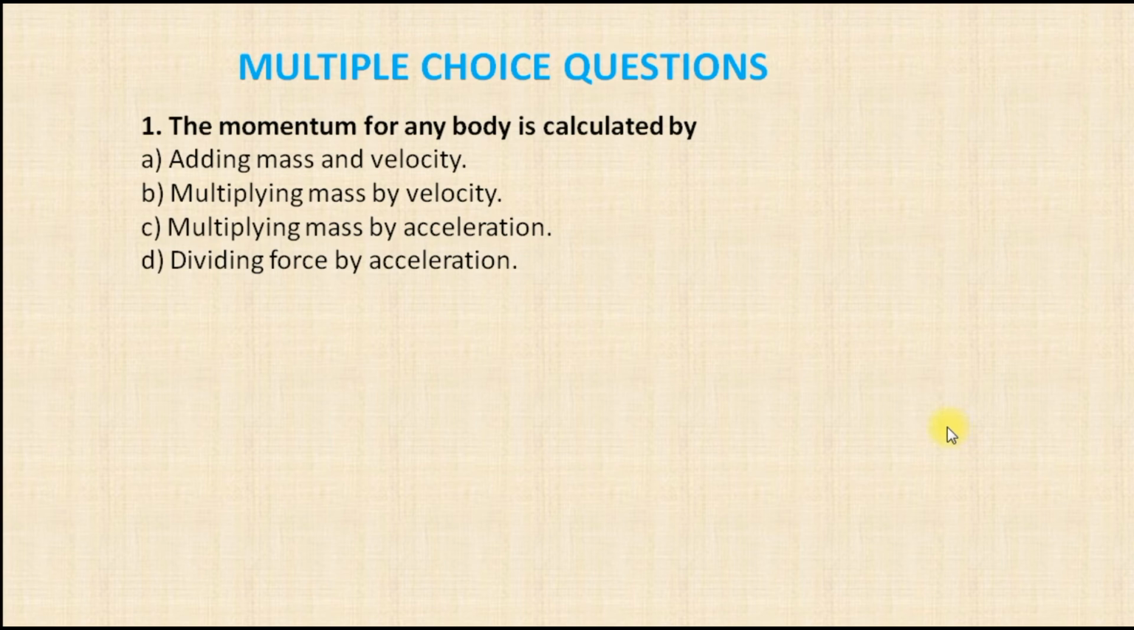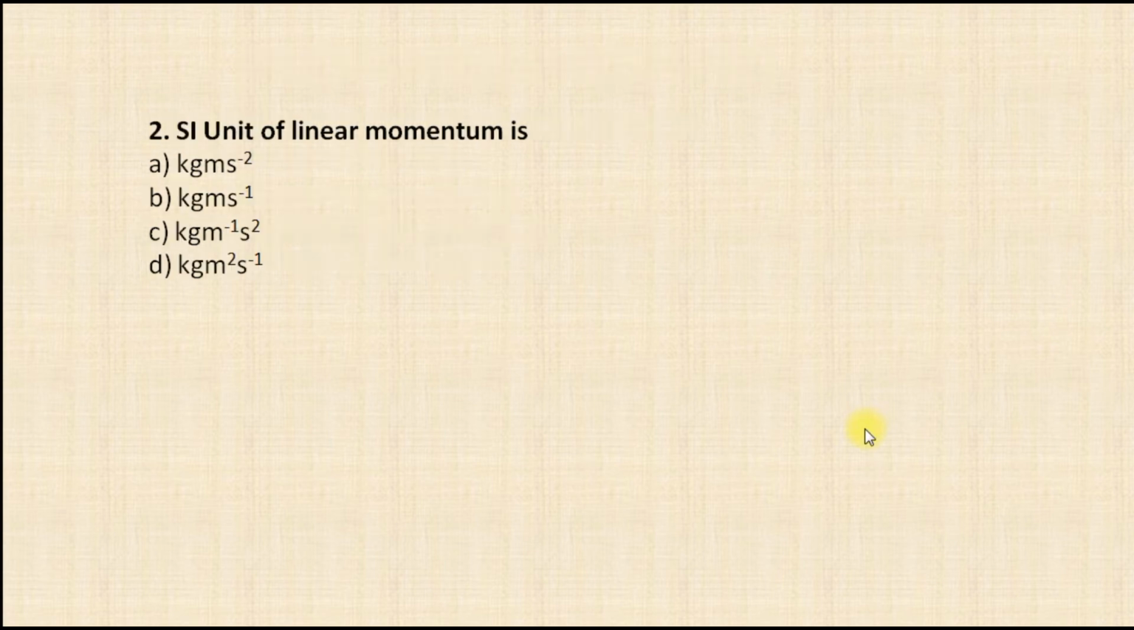Let's discuss some of the multiple choice questions. The momentum of any body is calculated by: adding mass and velocity, multiplying mass by velocity, multiplying mass by acceleration, or dividing force by acceleration. The answer is multiplying mass by velocity. Now let's see the second question. What is the SI unit of linear momentum? The SI unit of linear momentum is kg meter per second.